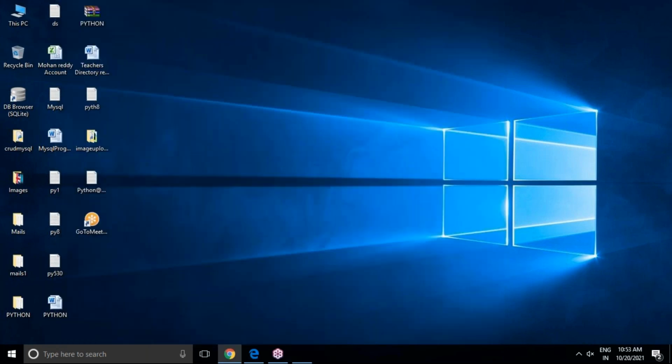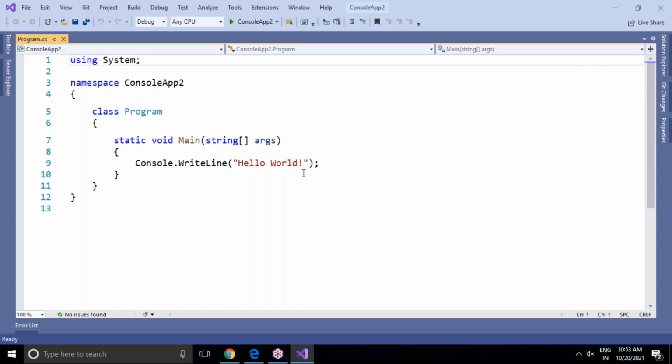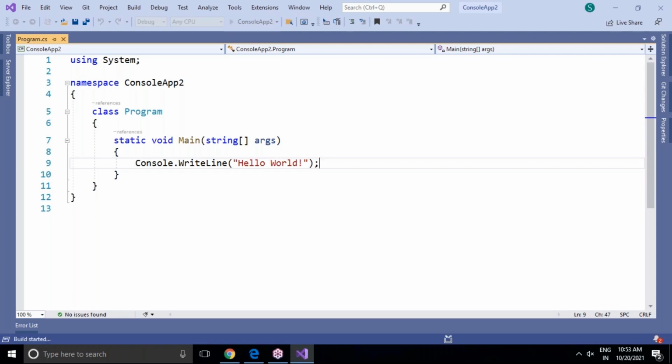This is .NET Core that I am selecting. Now you can see by default they are giving one program, a console.writeLine hello world program. But in the previous framework they had not given any program. You can run it here. To run this directly you can click on it. Once we click on it, it will run the hello world